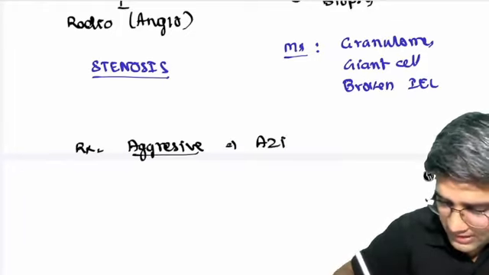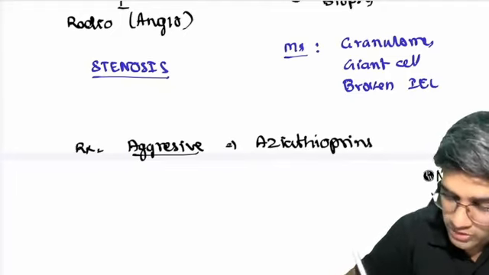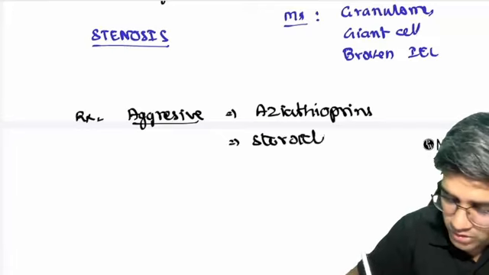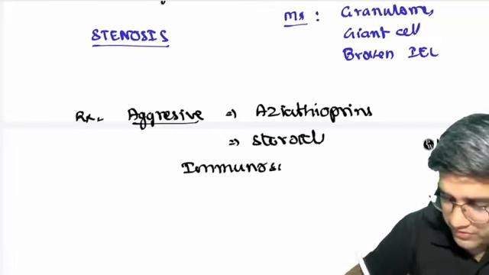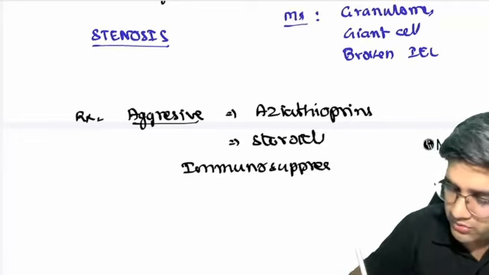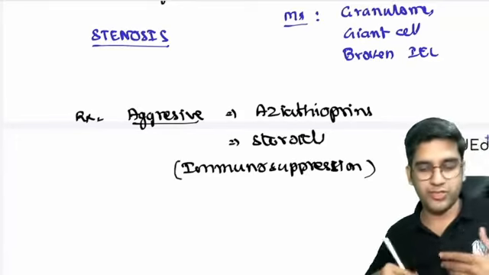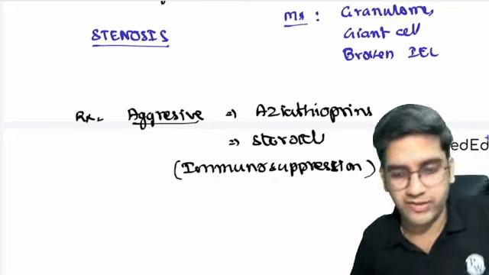We have something called azathioprine. You will read much more about immunosuppressants in the future. Yes, steroids can also be given. Ultimately, it is about immunosuppression. When you suppress immunity by whatever means, the inflammation will be reduced, and obviously the damage can be reduced, right? Because it can spread a lot, it can involve CNS vessels. I go for an aggressive method of treatment, right?